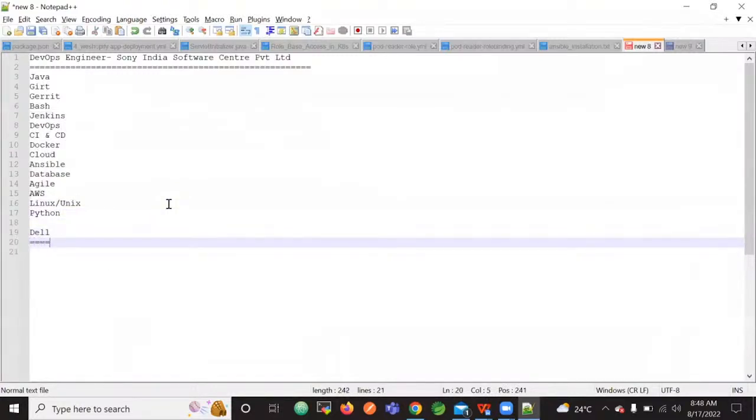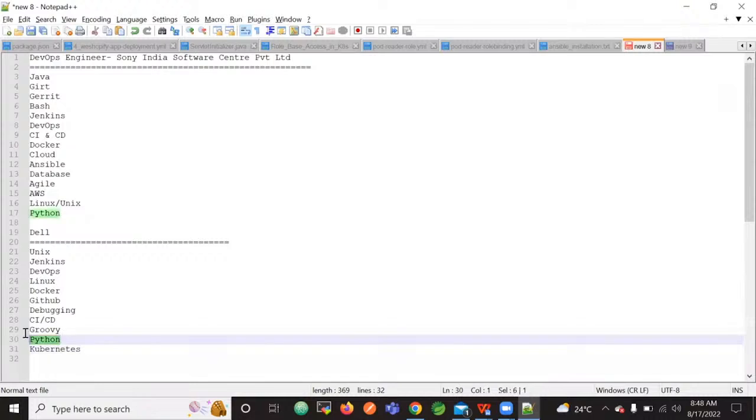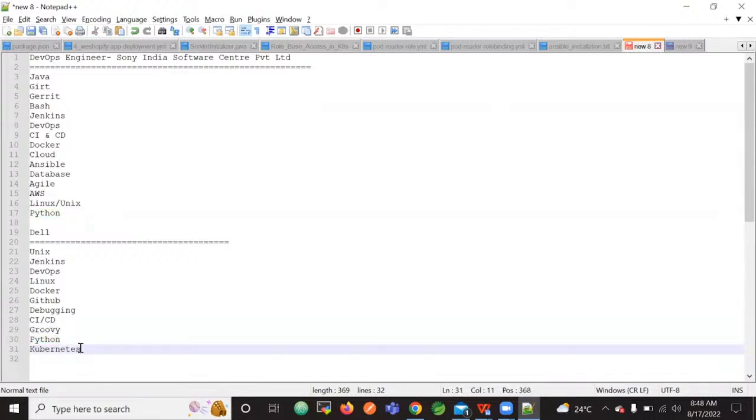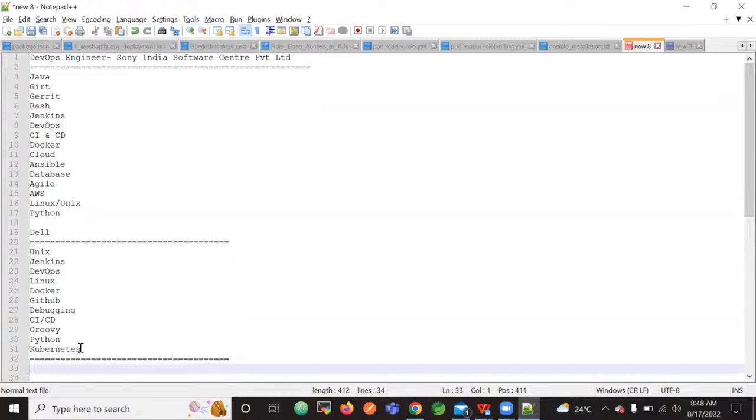So Dell is the company looking for these tools: Jenkins, DevOps, Linux, Docker, GitHub, debugging, CI/CD, Groovy, Python, and Kubernetes. One programming language they might expect as knowledge, but that is not even mandatory. So if you have complete DevOps tools experience or knowledge, programming language knowledge or experience does not matter. It is not a matter.